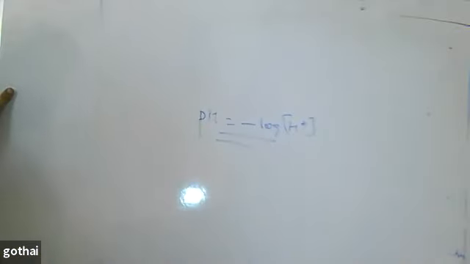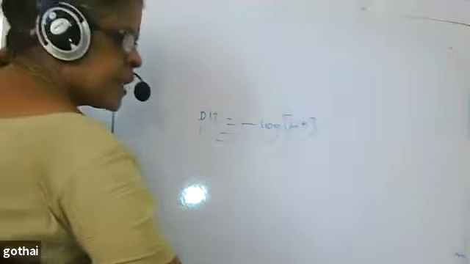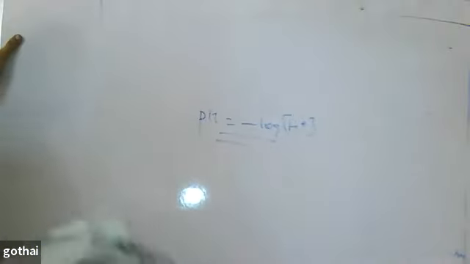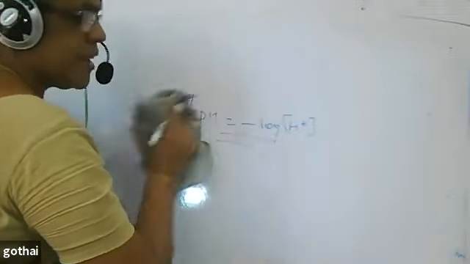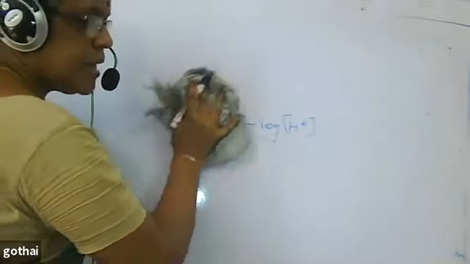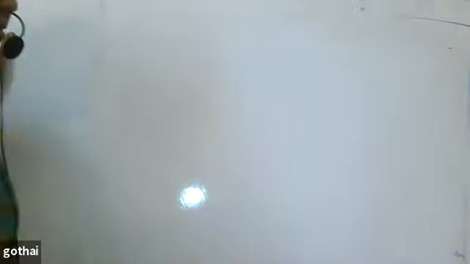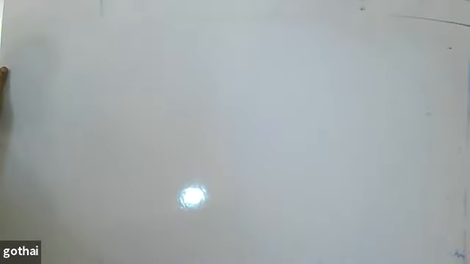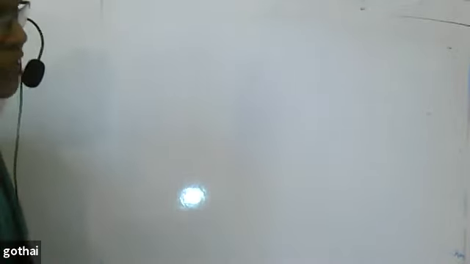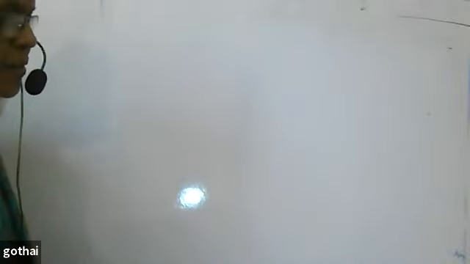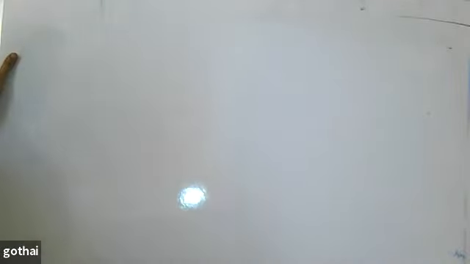If a pH value is given, we can talk in terms of acid or base, but we need not calculate the numericals. That is the only thing left in the second chapter. There is more reduction in the third and the fourth chapter. Fifth chapter, no reduction. So we shall complete it very easily.